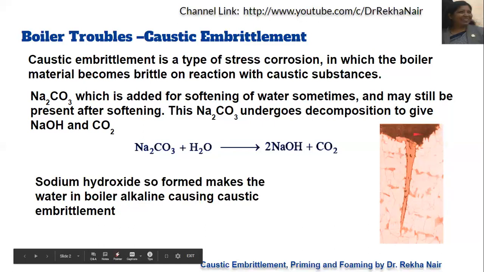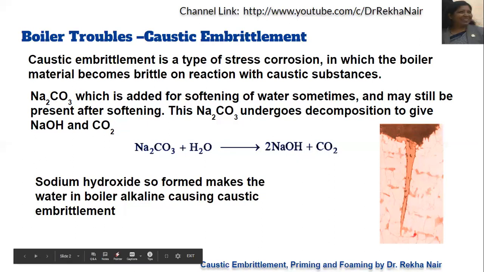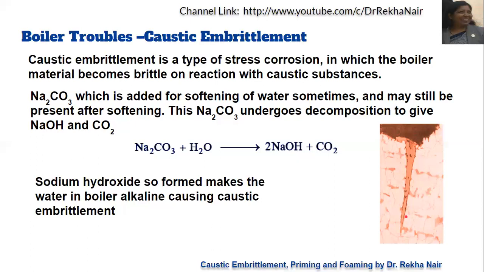If we compare with the plain surfaces, the concentration of sodium hydroxide is less. So there are two regions formed here: the area where the concentration of sodium hydroxide is less, and inside the cracks, the area where the sodium hydroxide concentration is more. Because of these two different areas, there may be formation of cells.